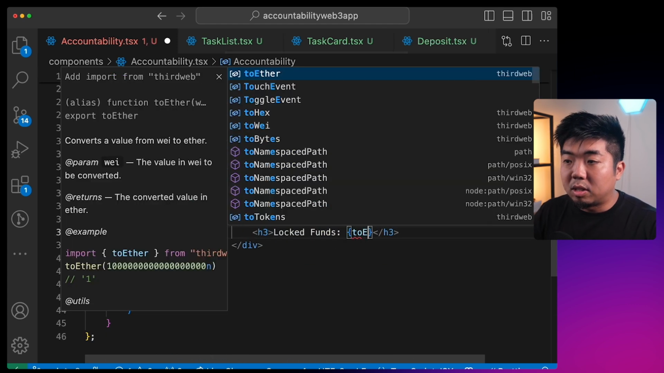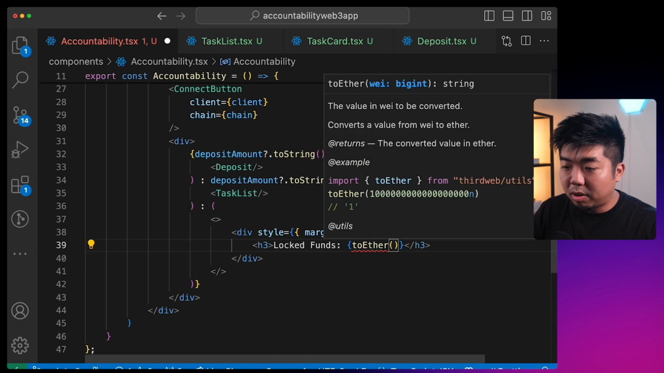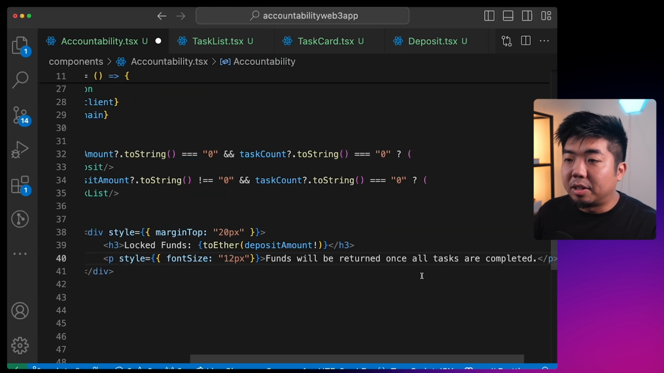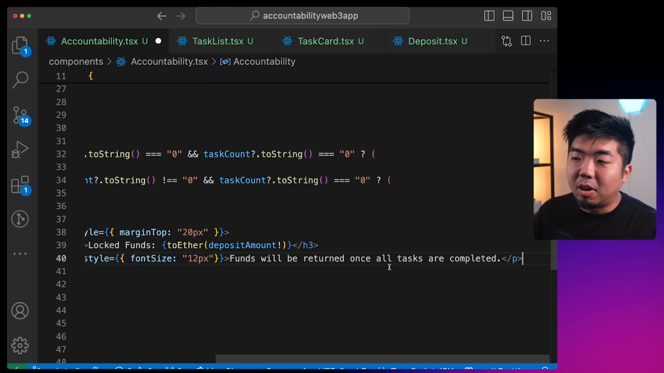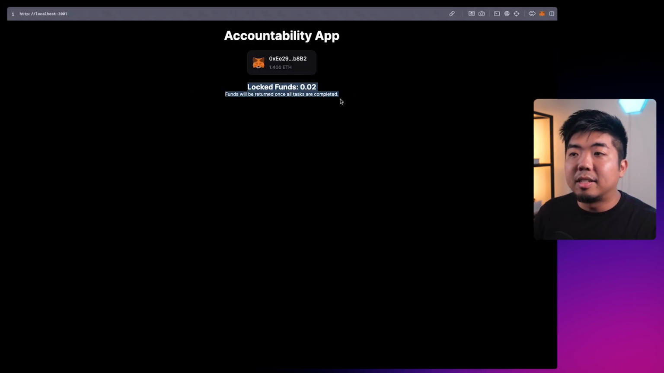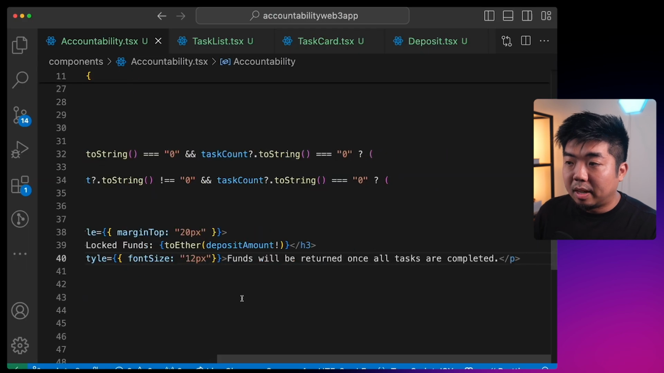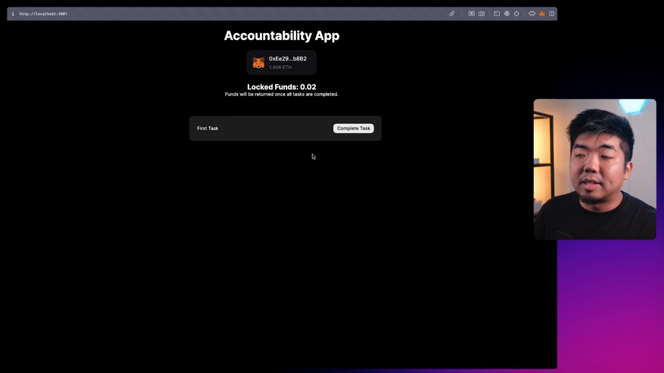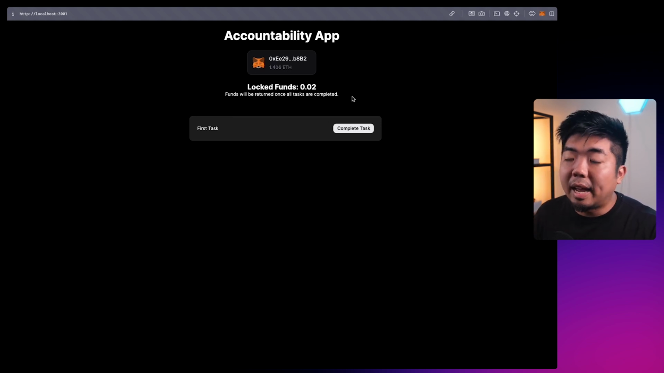Now we're going to have to convert this to Ether here. So we'll use toEther from thirdweb and provide it our deposit amount. Then we can add a little description below saying funds will be returned once all tasks are completed. So coming back to our app here, you can see here, locked funds, we have the 0.02, which we deposited earlier, and it says funds will be returned once all tasks are completed. And then below that, we can add our task list, and we should be able to see our first task over here.